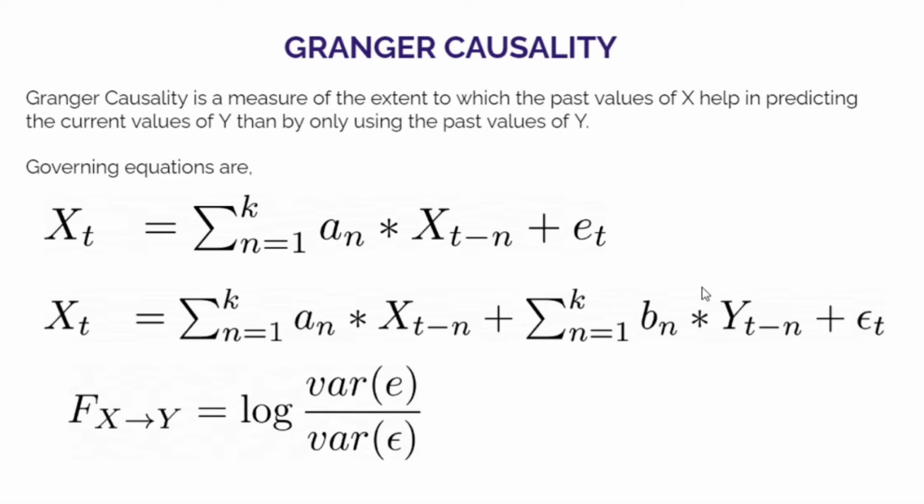Now we study the Granger causality component. Causality is related to cause and effect. Causal events are those where the cause precedes the effect. Granger causality neither implies nor requires causal interactions.